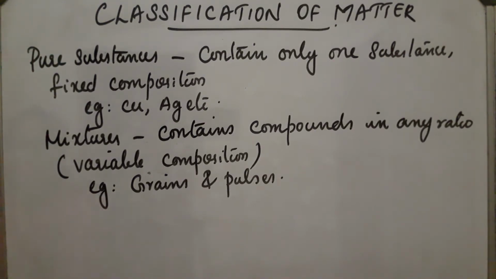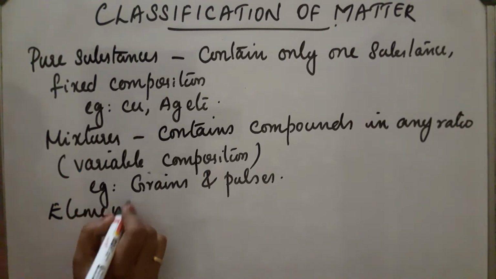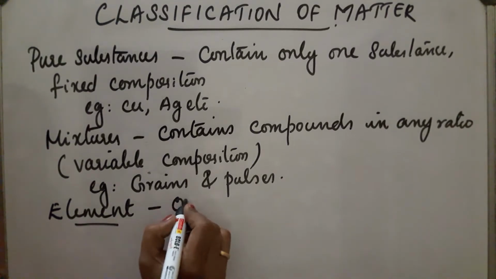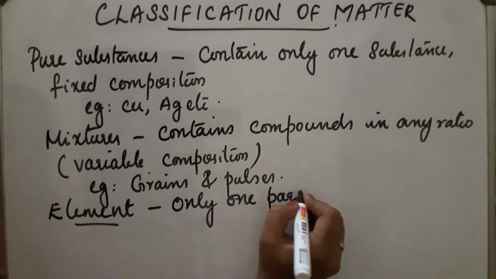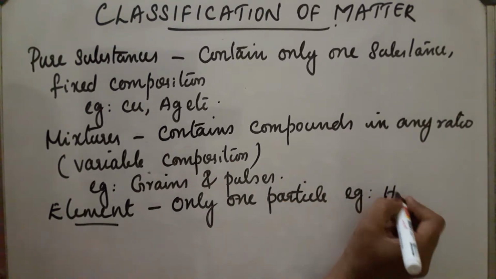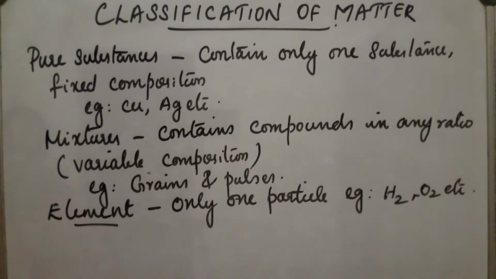Now, next one is, what do you mean by an element? Pure substances are again divided into two, elements and compounds. So, what do you mean by an element? An element consists of only one particle. Example, hydrogen, oxygen, etc. contain only one particle.